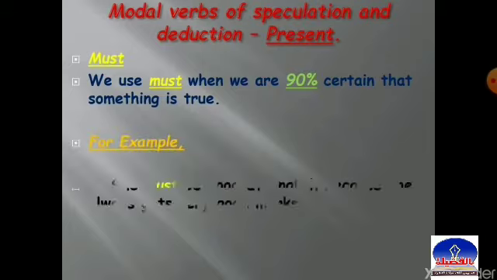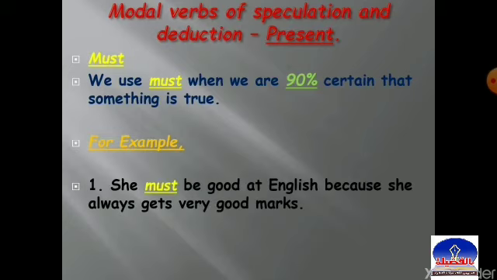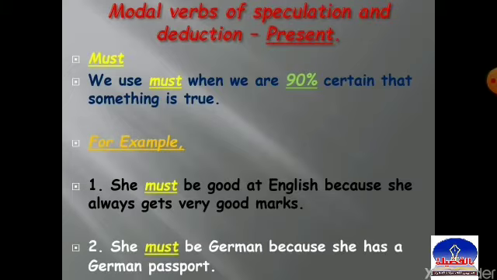For example, she must be good at English because she always gets very good marks. The second example, she must be German because she has a German passport. Again, the first one, must. We use must when we are 90% certain that something is true.